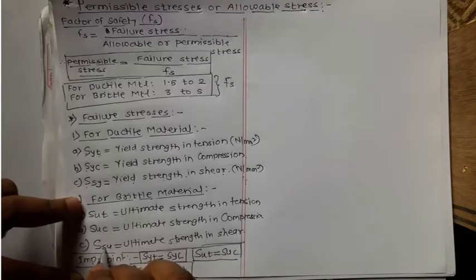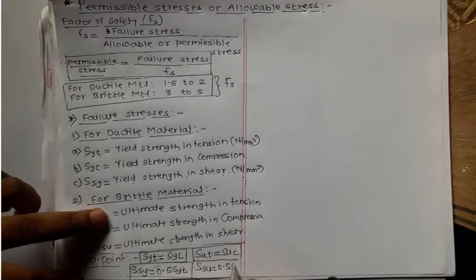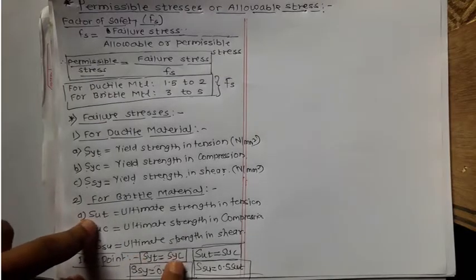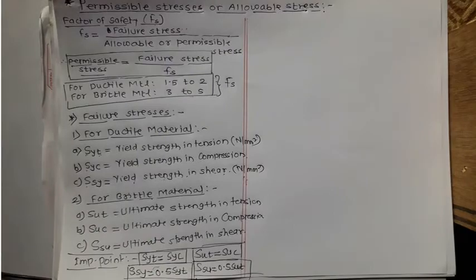Similarly, for the relation between SSU and SUT, we can take SSU equal to 0.5 SUT. So these are the important relations you should remember: SYT equals SYC for all mechanical components except the quarter joint, SSY equals 0.5 SYT, and SSU equals 0.5 SUT.